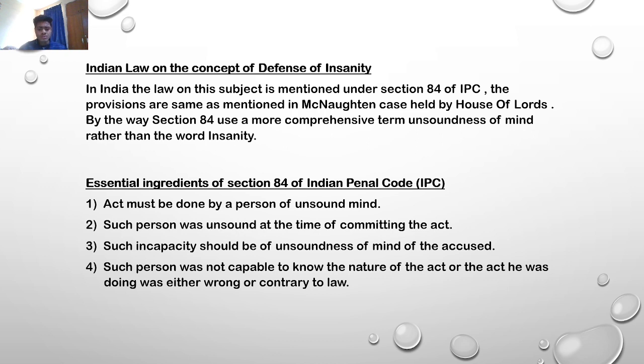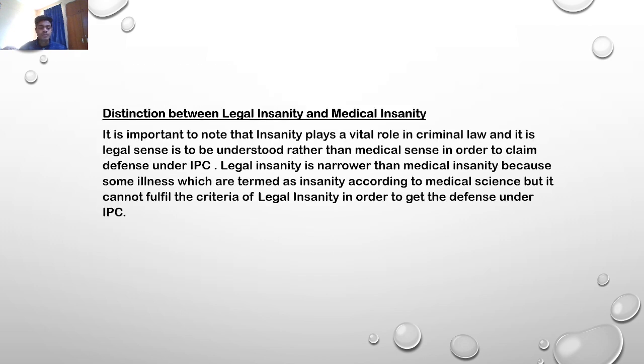So let's see what the essential ingredients of Section 84 of IPC are. First, the act must be done by a person of unsound mind. Second, such a person was unsound at the time of committing the act. Third, such incapacity should be due to unsoundness of mind of the accused. Fourth, such a person was not capable of knowing the nature of the act, or that the act he was doing was either wrong or contrary to the law.